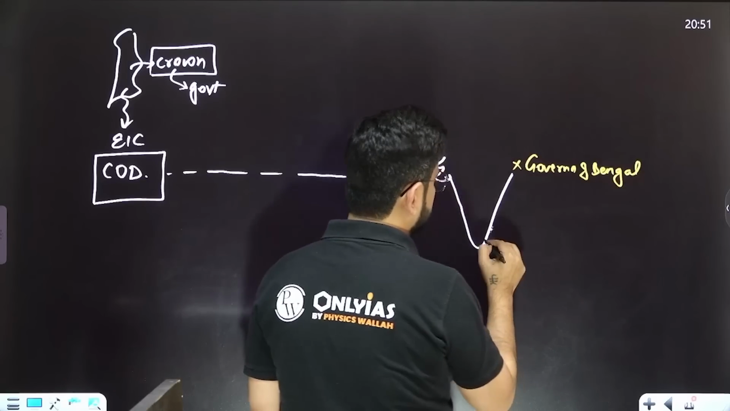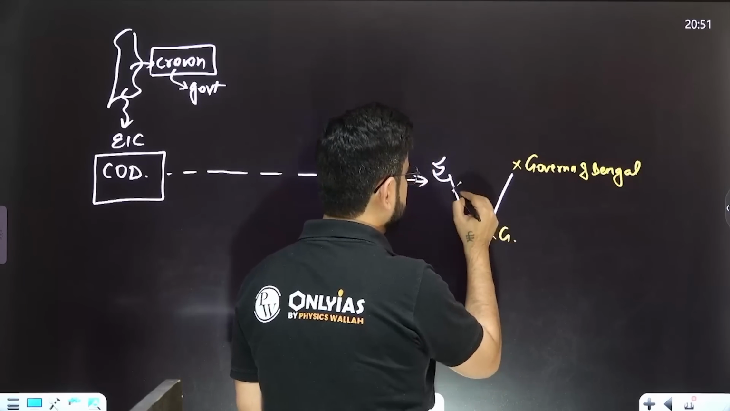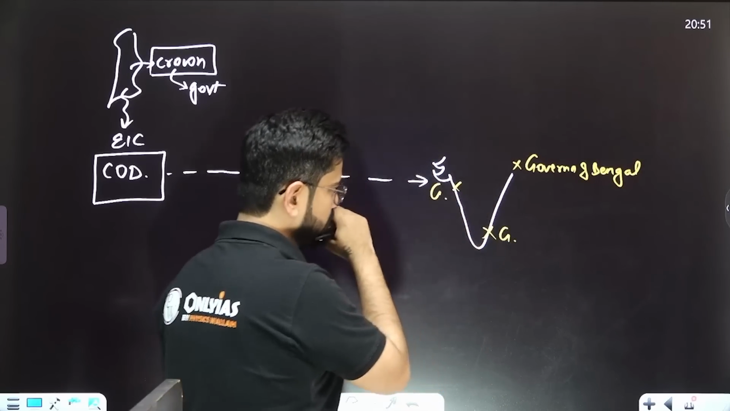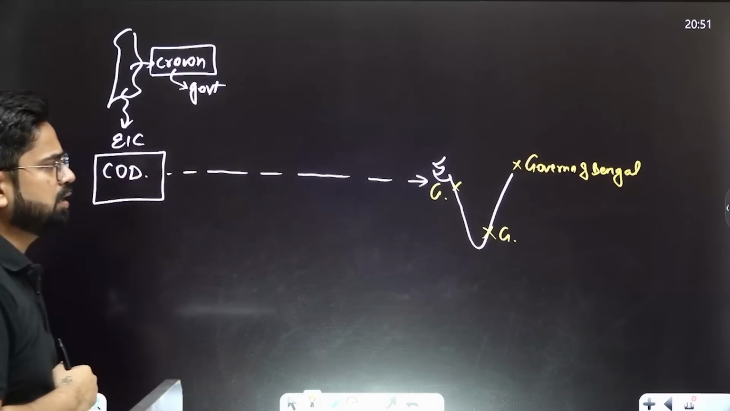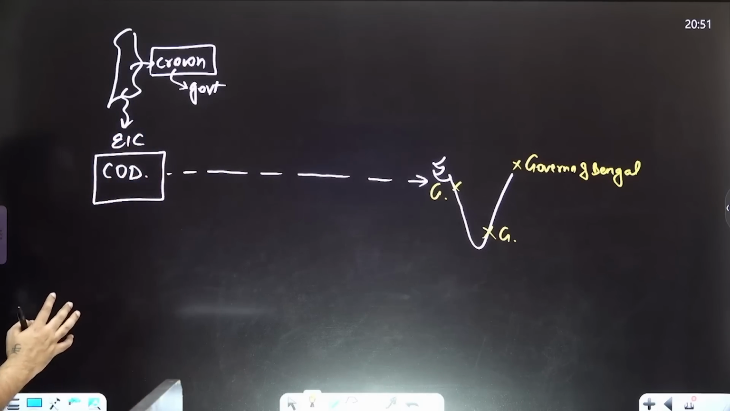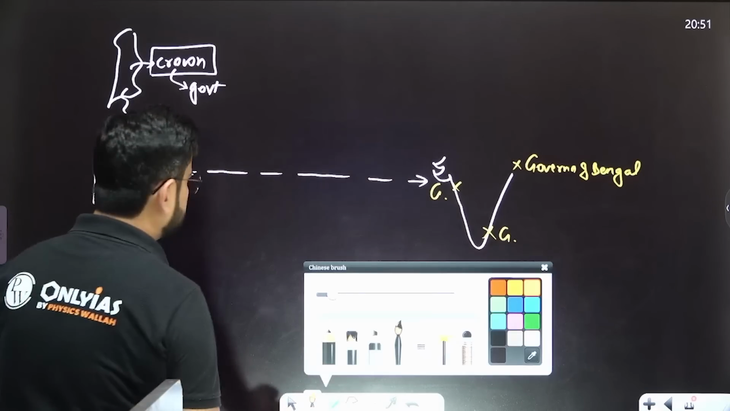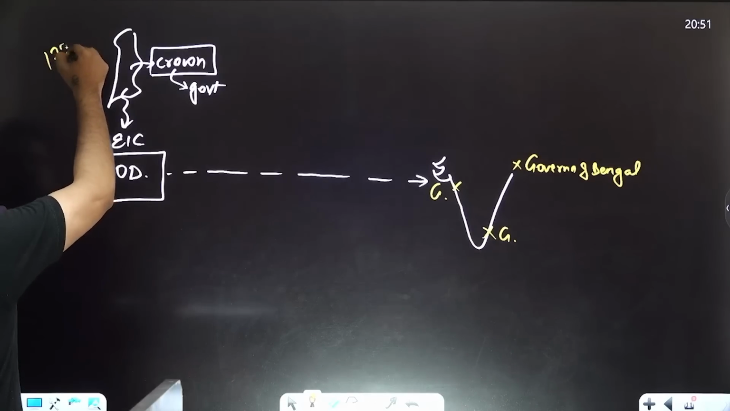Plus there is similarly a governor at Madras, and there is a governor at Bombay, right? So there are 3 governors in India. So this is how the management was going on. Now this arrangement is somewhere in the 1770s, let's say 1770s.